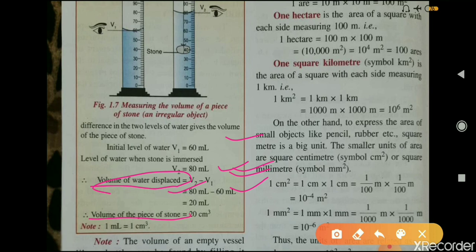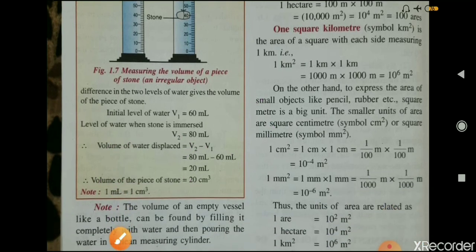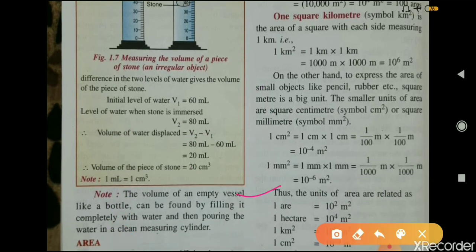Therefore, the volume of the piece of stone is 20 centimeter cube, as we know that 1 ml is equal to 1 centimeter cube. Note, the volume of an empty vessel like a bottle can be found by filling it completely with water and then pouring the water into a clean measuring cylinder. This is how we can find out the volume of an empty vessel.